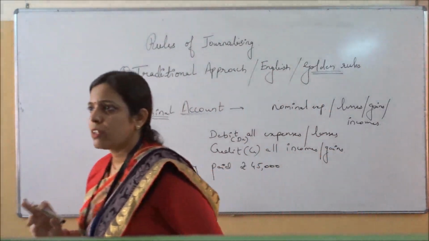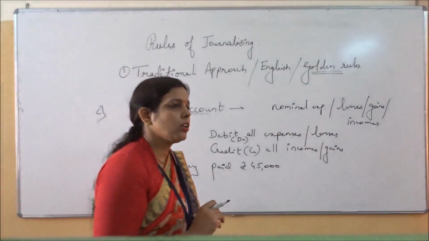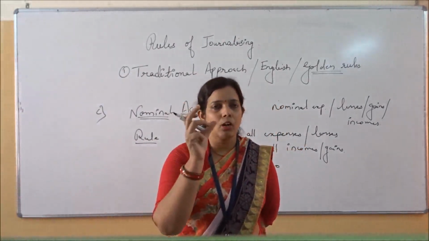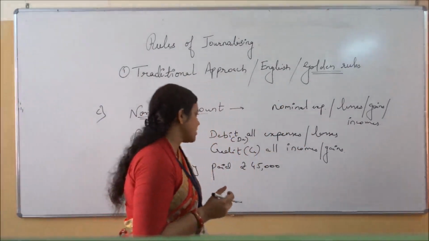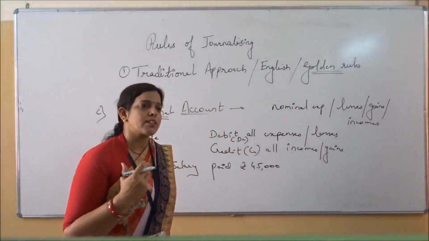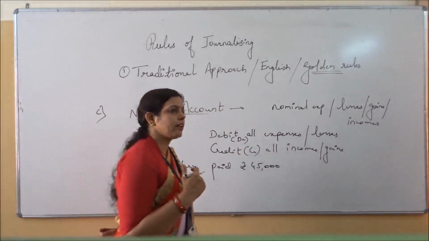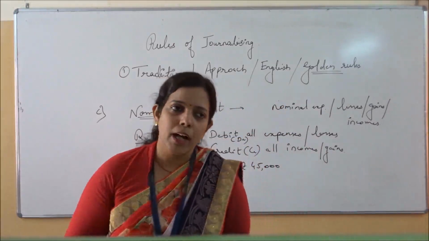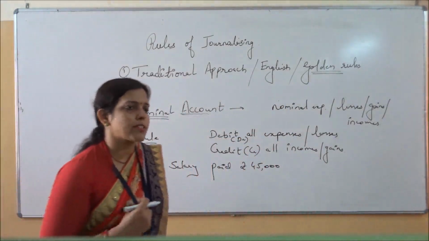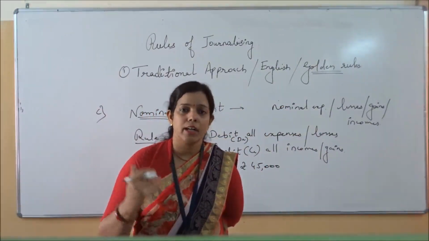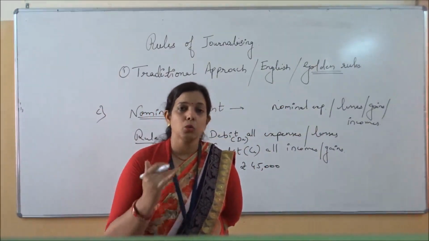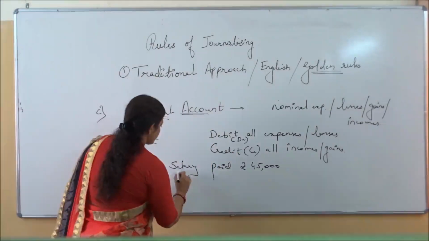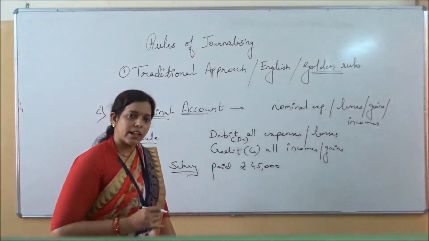Now you have to just focus on your mind that which are the parties which are involved in this transaction. When salary is paid, so which are the parties actually? One is salary, because salary is a nominal account which is paid to somebody. Then second impact, you have to think what will be the impact on business when salary will be paid. When salary will be paid, there will be impact on cash. जब सैलरी दी जाएगी किसी को, एम्प्लॉइज को, तब क्या होगा? एक तो सैलरी जो एम्प्लॉय को मिल रहा है, दूसरा बिजनेस पे क्या इम्पैक्ट आएगा? बिजनेस से पैसा जाएगा, बिजनेस से कैश जाएगा, तो रूल अप्लाई होगा. सैलरी is one item and cash is the other item जिस पे इम्पैक्ट हुआ है.